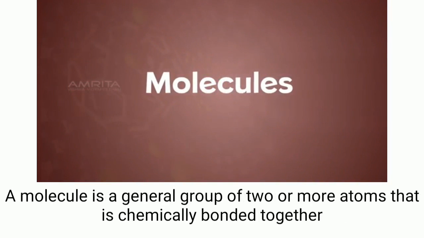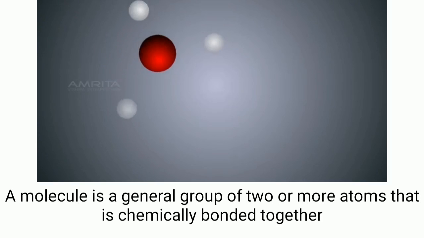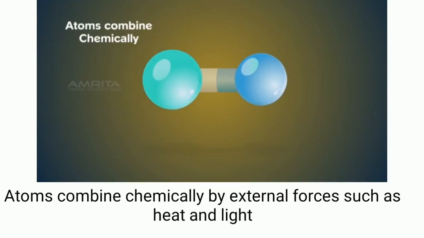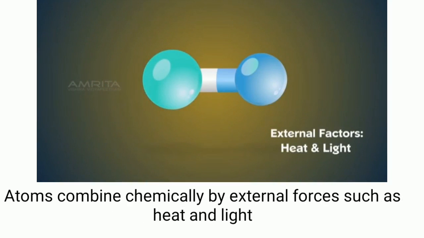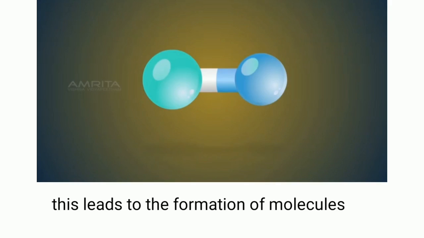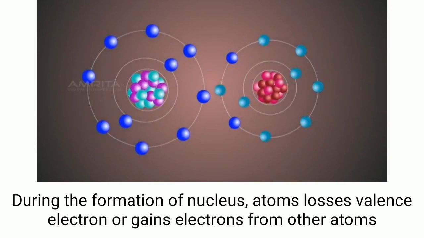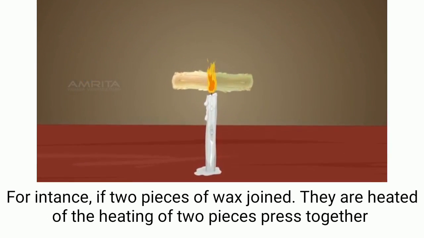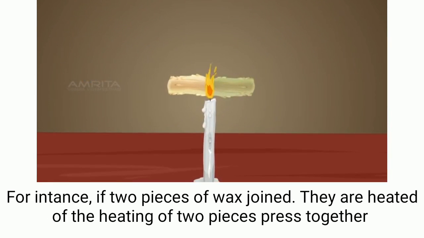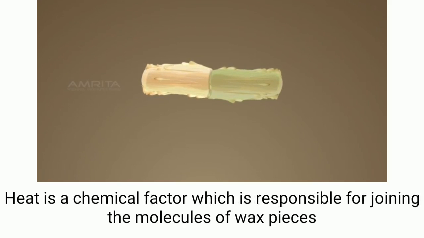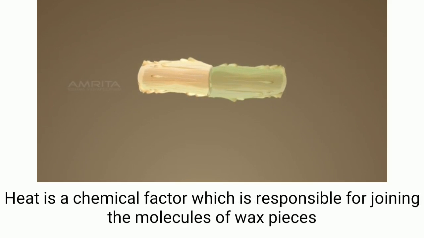A molecule is a group of two or more atoms that are chemically bonded together. Atoms combine chemically by external forces such as heat and light. This leads to the formation of molecules. During the formation of molecules, atoms lose valence electrons or gain electrons from other atoms. For instance, if two pieces of wax are heated and pressed together, they form a single structure. Heat is the factor responsible for joining the molecules of the wax pieces.